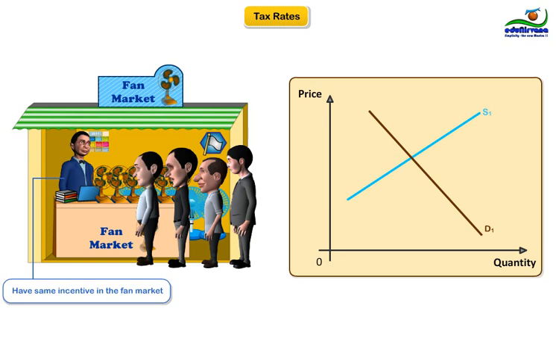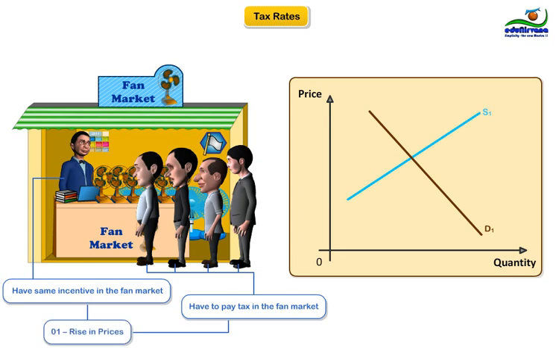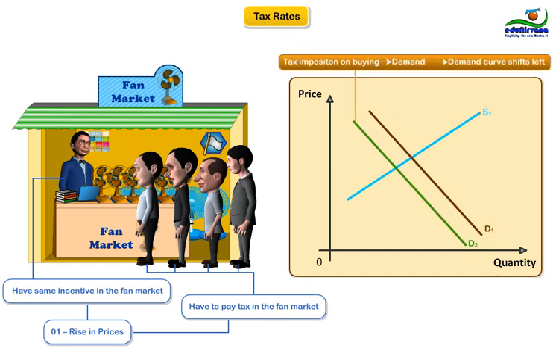By contrast, buyers now have to pay a tax to the government as well as the price to the sellers whenever they buy fan, that is, a rise in prices. Thus, the tax shifts the demand curve for table fans. The direction of the shift is easy to determine because the tax on buyers makes buying fans less attractive.